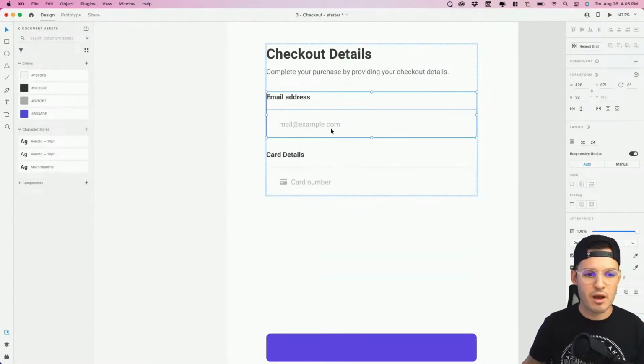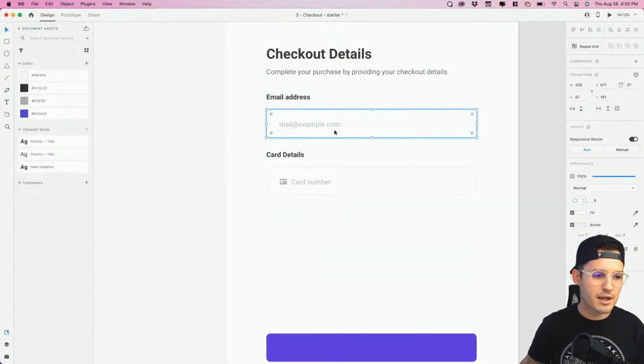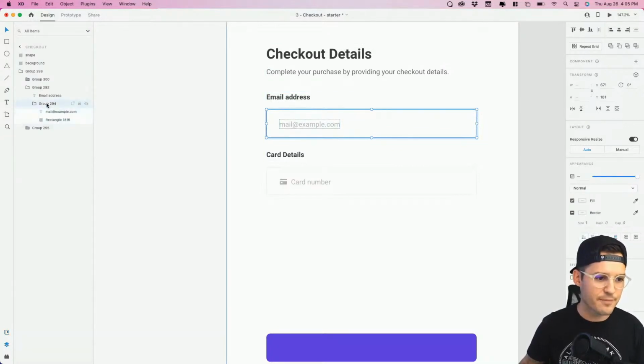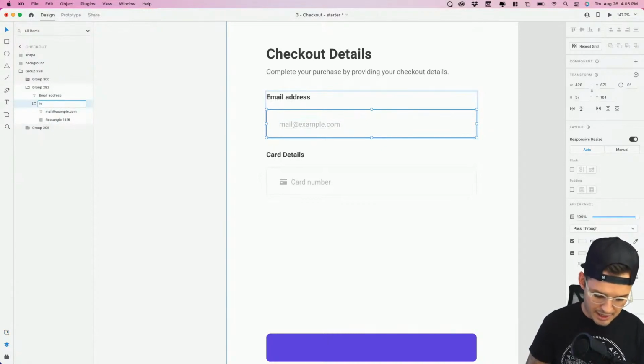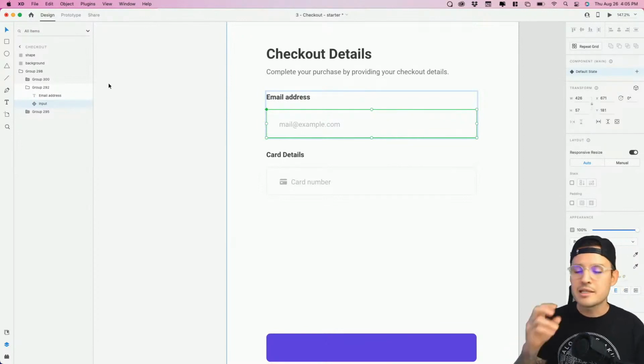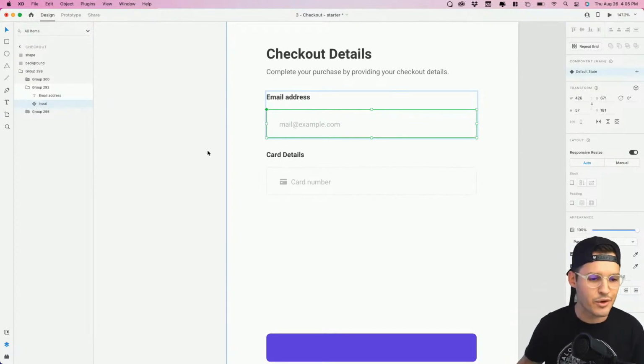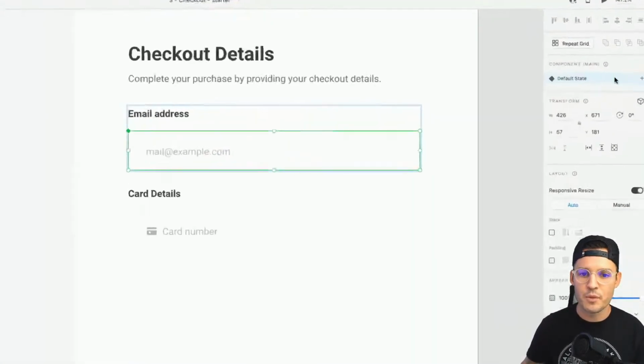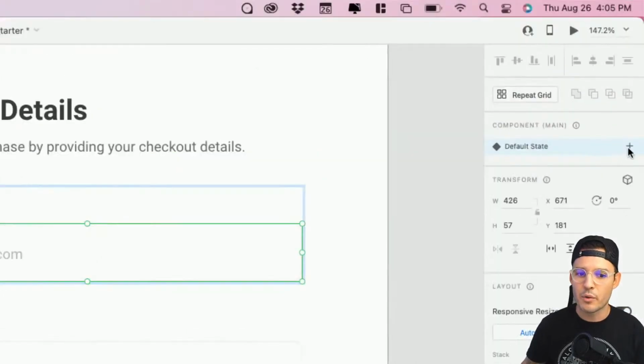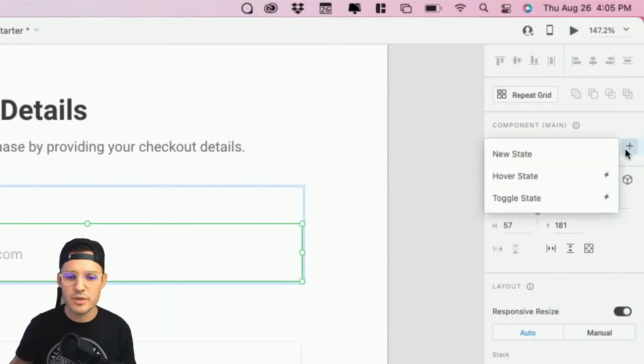Next up, here's what we know. We know that we love this shape and this piece of text, this helper text together, right? We're gonna call this an input, and then we're gonna press Command or Alt K or Control K, excuse me, to make an input field. Now, when you're working with forms, you have probably a non-active state, you have active states, you have hover state, you have all sorts of things that are going on. So with our input, we need to create a new component state, right? Right now it has a single default state. We need to add a component state. So why don't we do that?